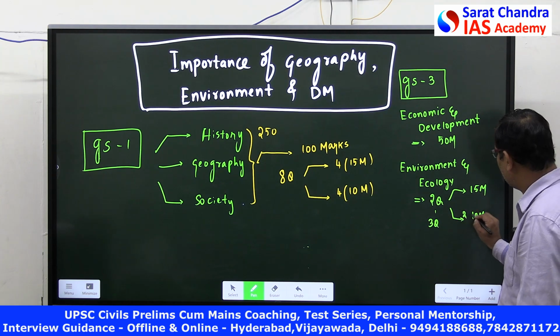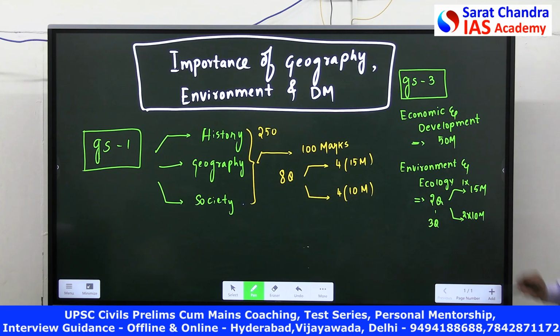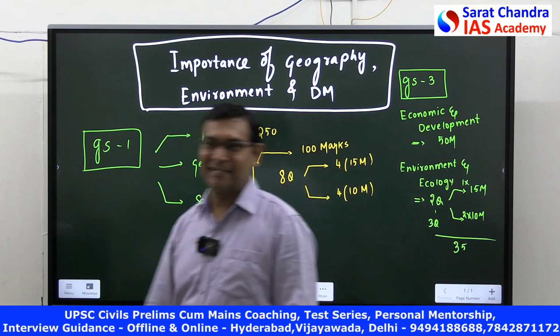This might be 2 into 10, 1 into 15. So what is the total weightage? 2 into 10, 20, 20 plus 15, 35. Point clear? Yes or no?